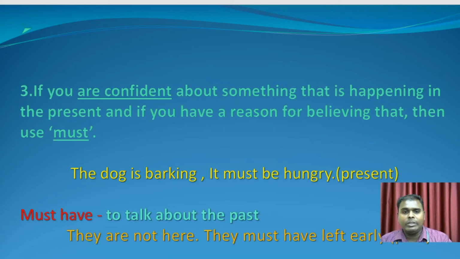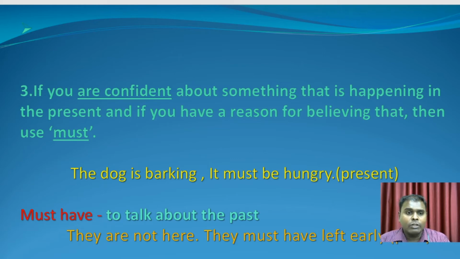If you look at this particular part of the sentence, if you are confident, it signifies that you are more sure of something. Will is when you are sure, but here you are more sure.